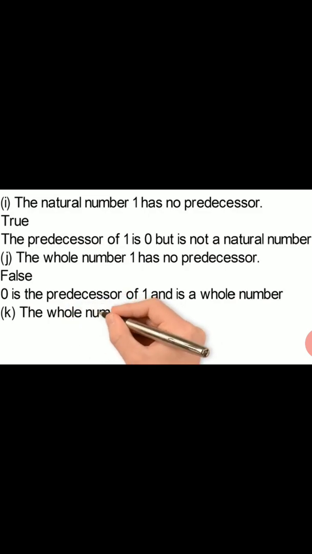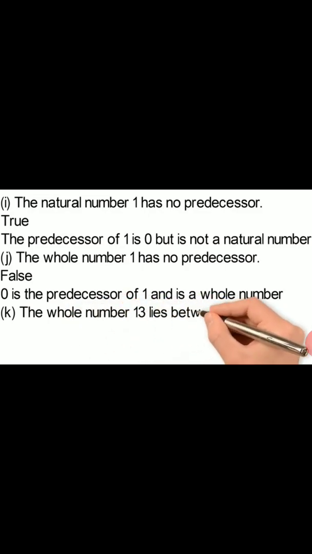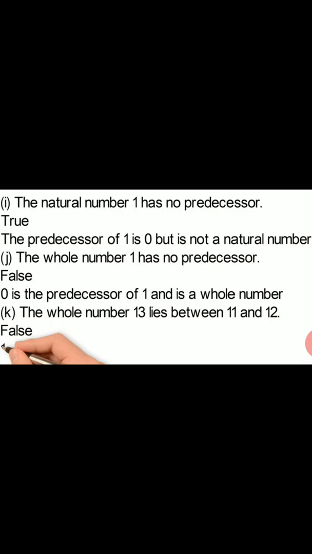Now the next is K, the whole number 13 lies between 11 and 12. That is false. As you know, 13 comes after 12. Counting 11, 12, 13. 13 does not lie between 11 and 12.